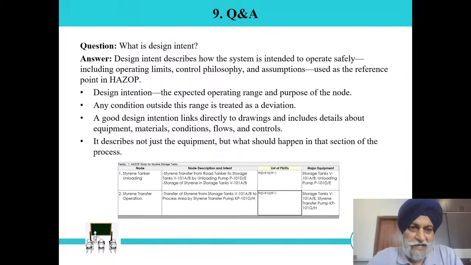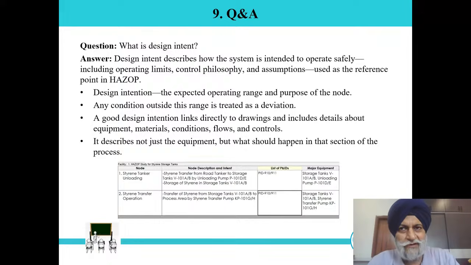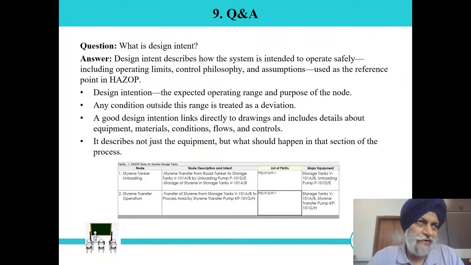Question number 9. What is the design intent? Basically, complete HAZOP is based on this particular word, design intent. Normally we do the HAZOP for the design intent. We see the deviation outside the design intent. So design intent describes how the system is intended to operate safely. It's the basic boundary of the process, boundary of the particular operation, boundary of the particular activities, including operating limits, control philosophy, and assumptions used as the reference point in the HAZOP. So the design intention is the expected operating range and purpose of the node.